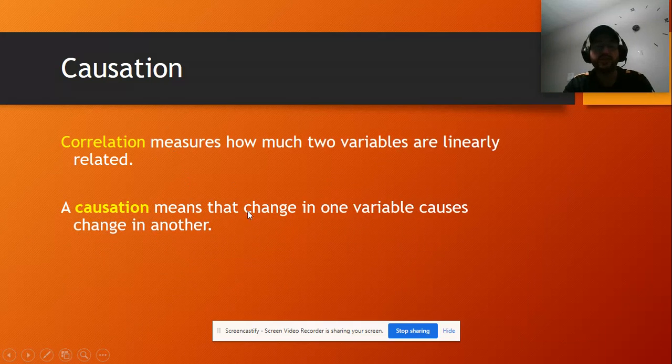Causation means that the change in one variable, or the change in one thing, may cause the change in the other. So causation is more like one thing will cause, or provoke, or make happen the other thing. Okay, that's the definition of causation. Something will make one variable happen, and it will change the other variable.